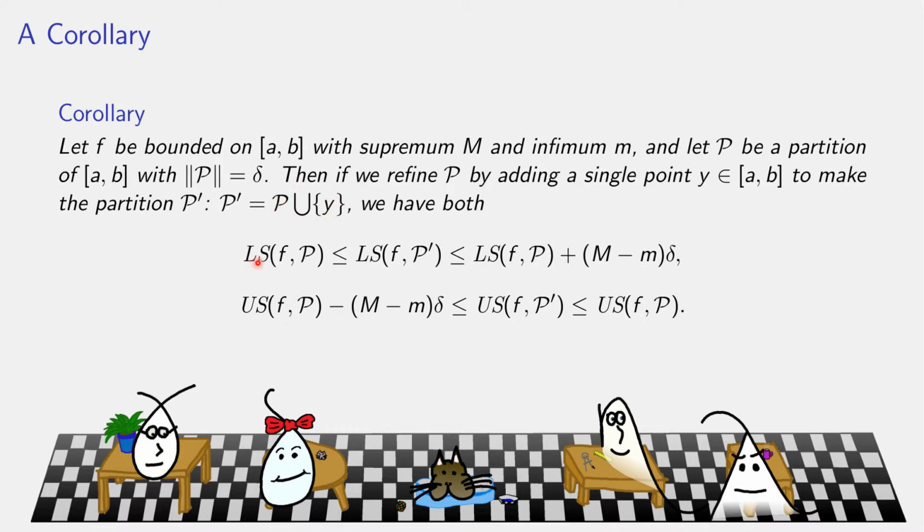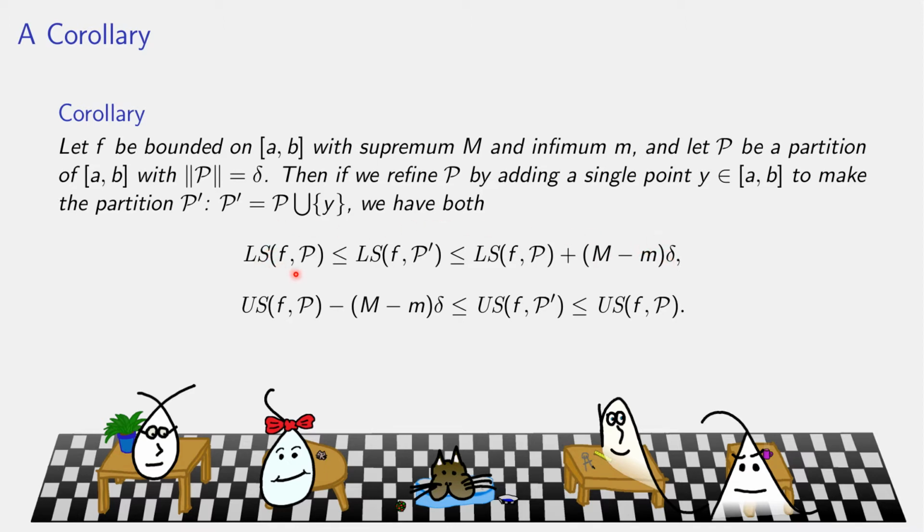Then we get the lower sum of the old partition compared to the lower sum of the new partition. By adding a point to the partition, the lower sum actually gets bigger, whereas the upper sum can only get smaller. But how much did it get bigger? Not more than the distance between the sup and inf times delta, the norm of the partition.